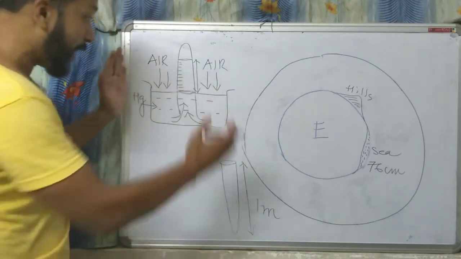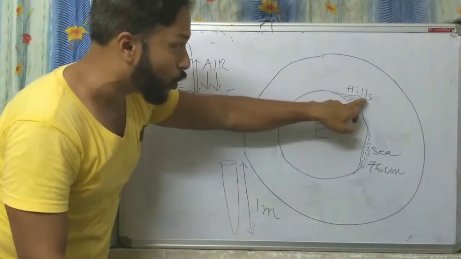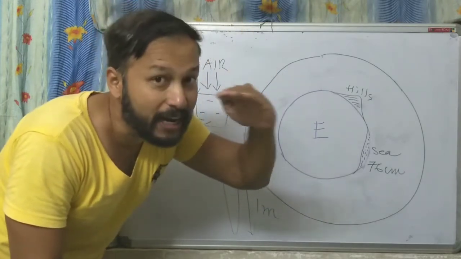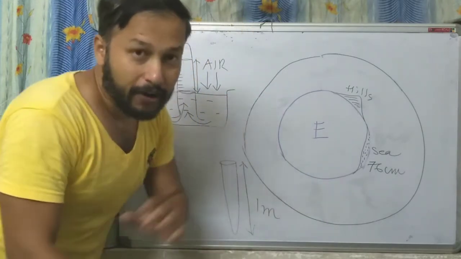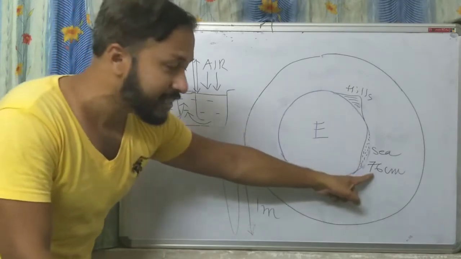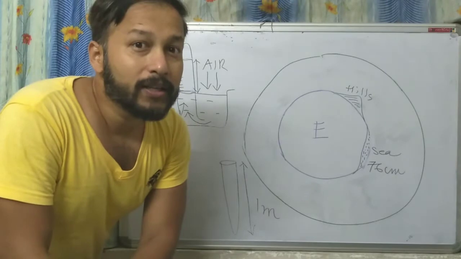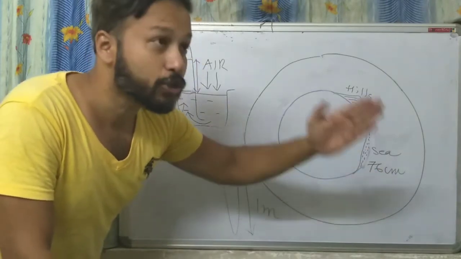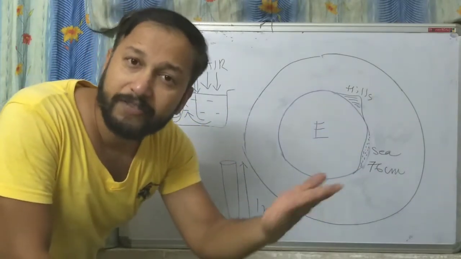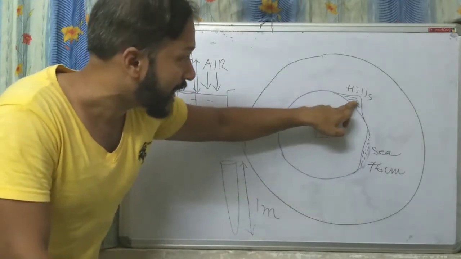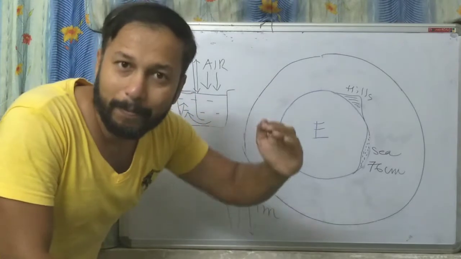But if you take the whole barometer to the top of the hill, at the peak of the hill, you will see that the value which was 76 at sea level is now reduced to say 70 or 65 or 60. That depends on the altitude, the height you are going up.